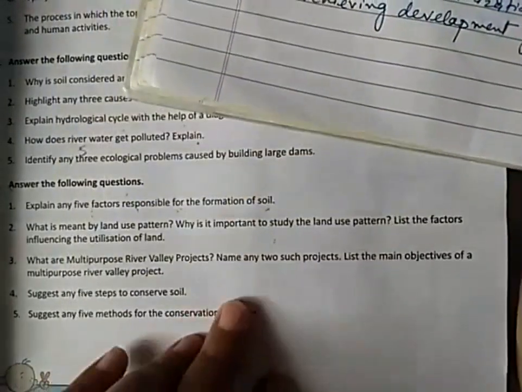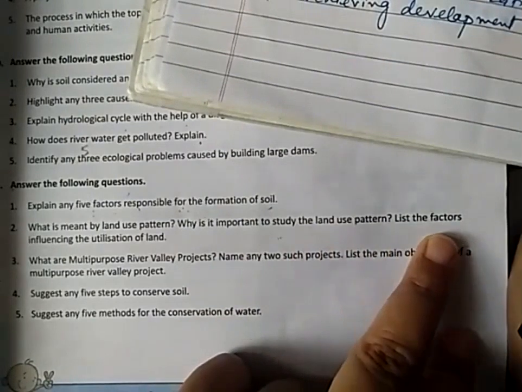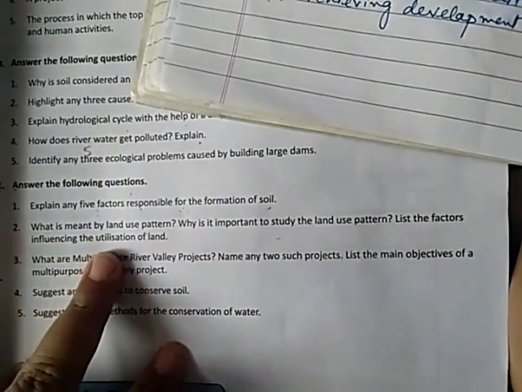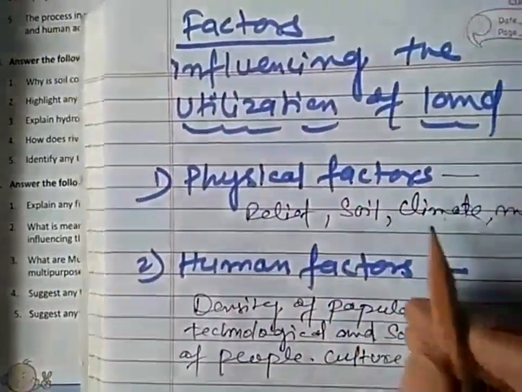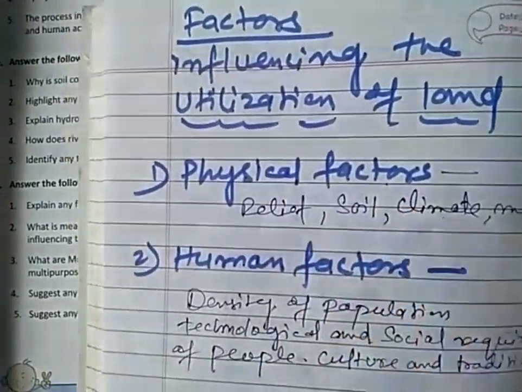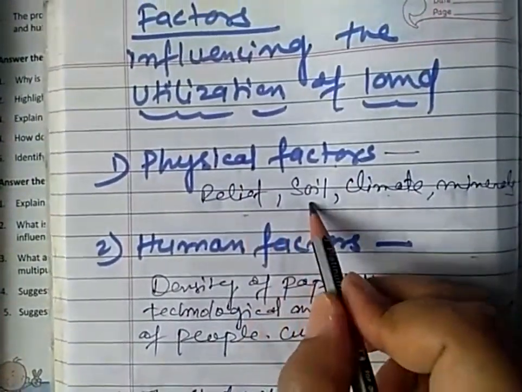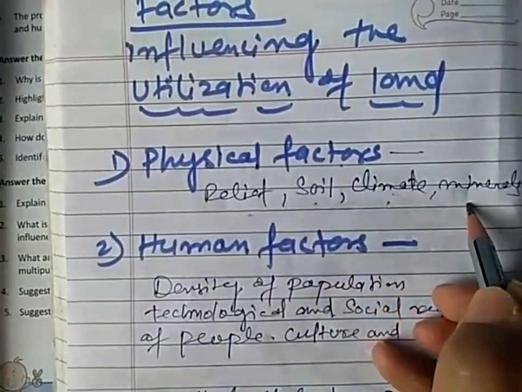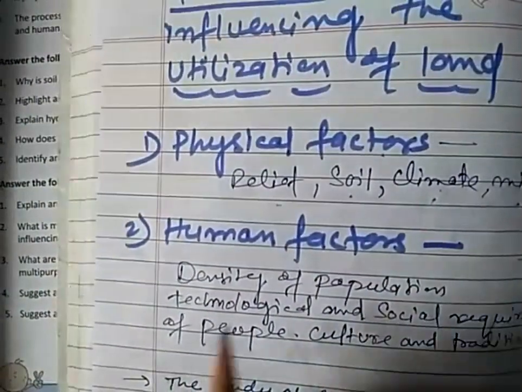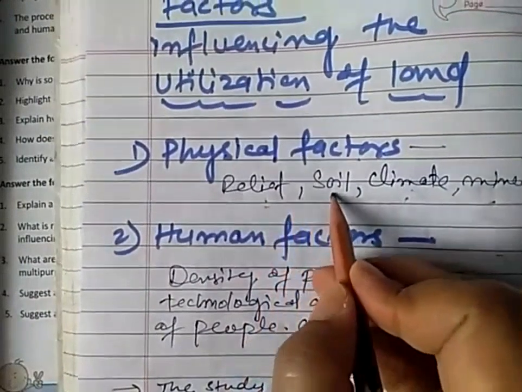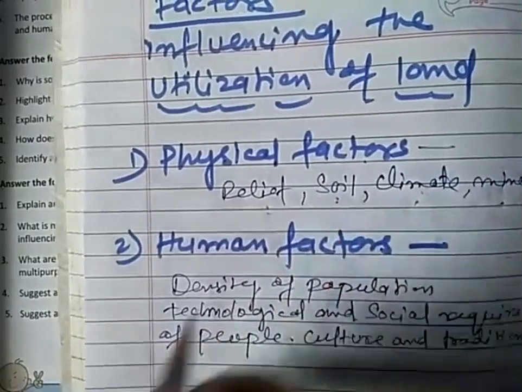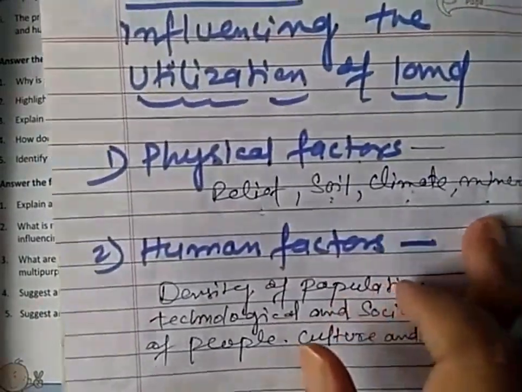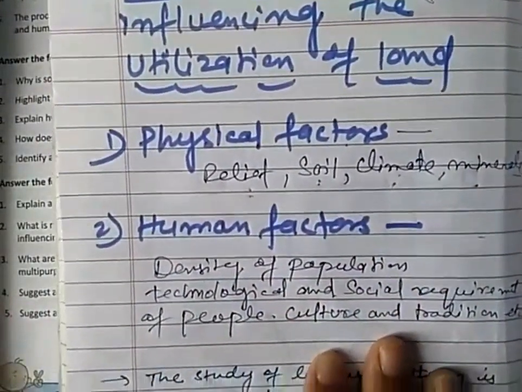In the next part of the question, list the factors influencing the utilization of land. So the factors influencing the utilization of land are physical factors like relief, soil, climate, minerals. Suppose a large area is plain and having fertile soil, then the large area will be devoted to agriculture. Just like this, climate and minerals also influence the utilization of land.